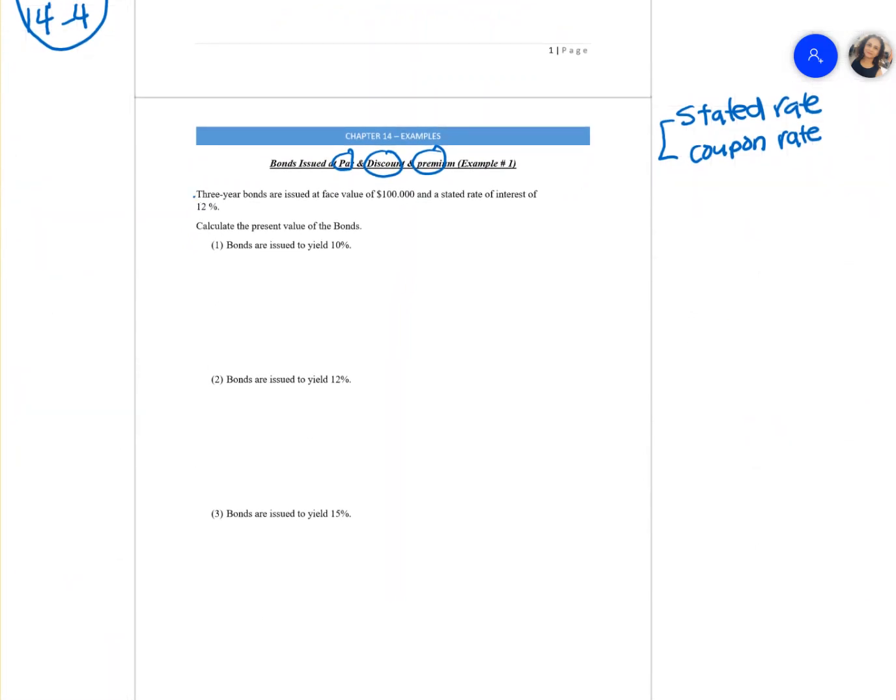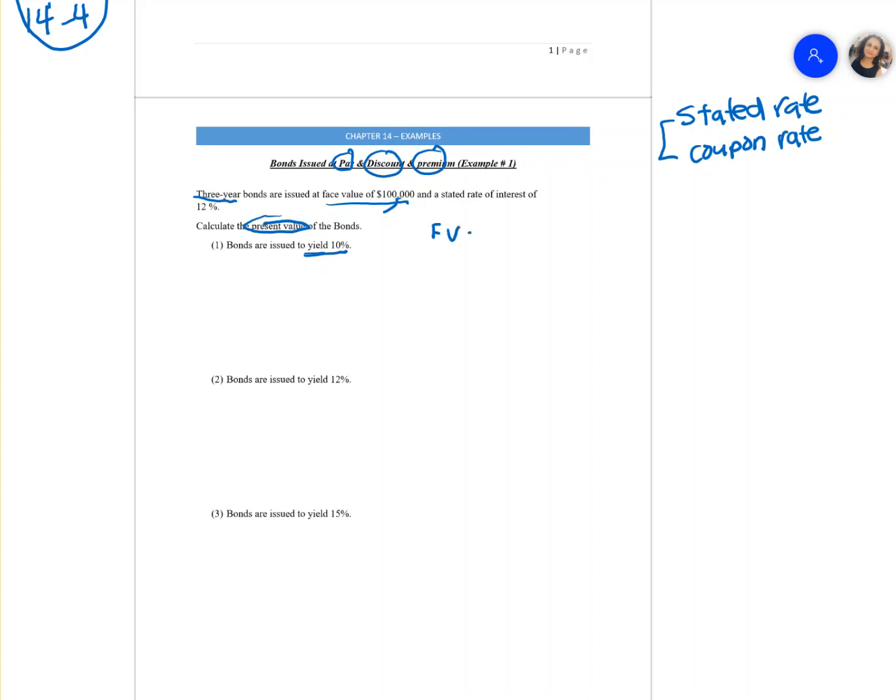In this case, it's a 3-year bond issued at a face value of 100,000. That should not be a comma, it should be 100,000, and the stated rate of interest is 12%. Now they're saying if the yield rate, that's your market rate, is something, how do we calculate the present value of the bond in these 3 questions? We're going to show you how to calculate the present value of the bond.